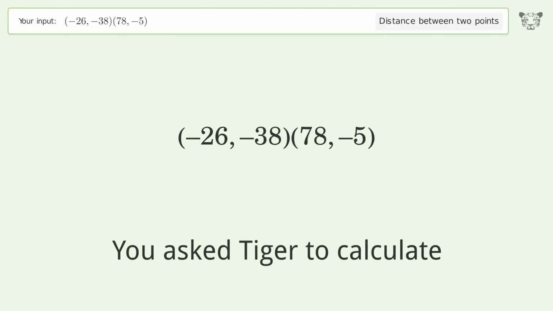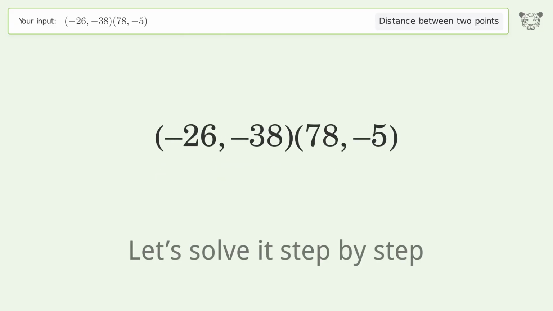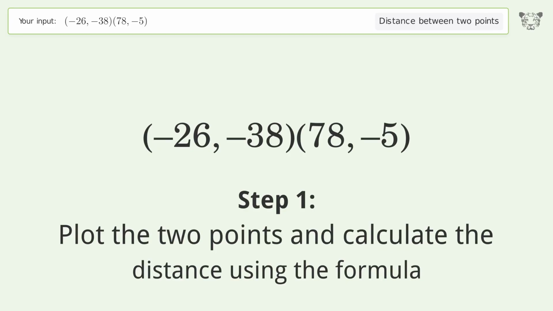You ask Tiger to calculate. This deals with the distance between 2 points. The distance between the 2 points is the square root of 11,905 or 109.11. Let's solve it step by step. Plot the 2 points and calculate the distance using the formula.